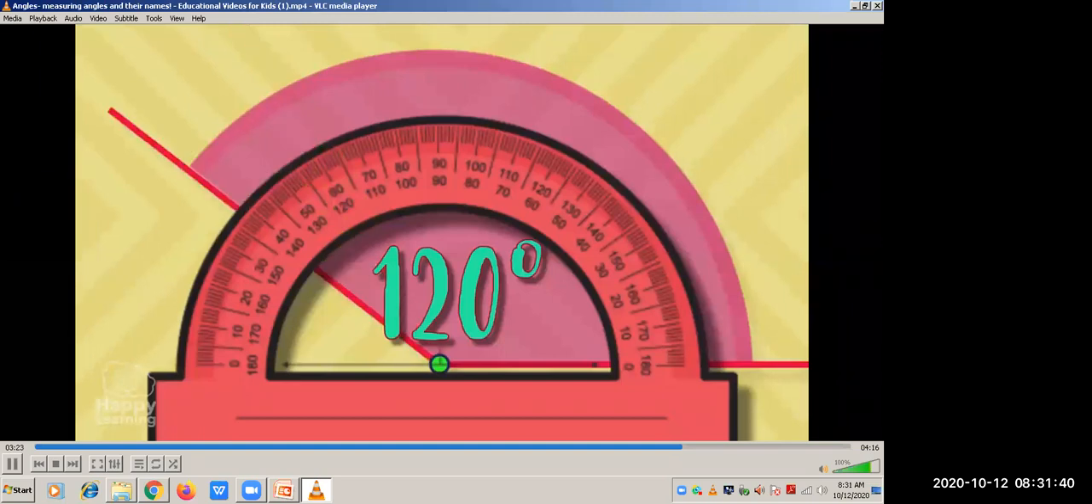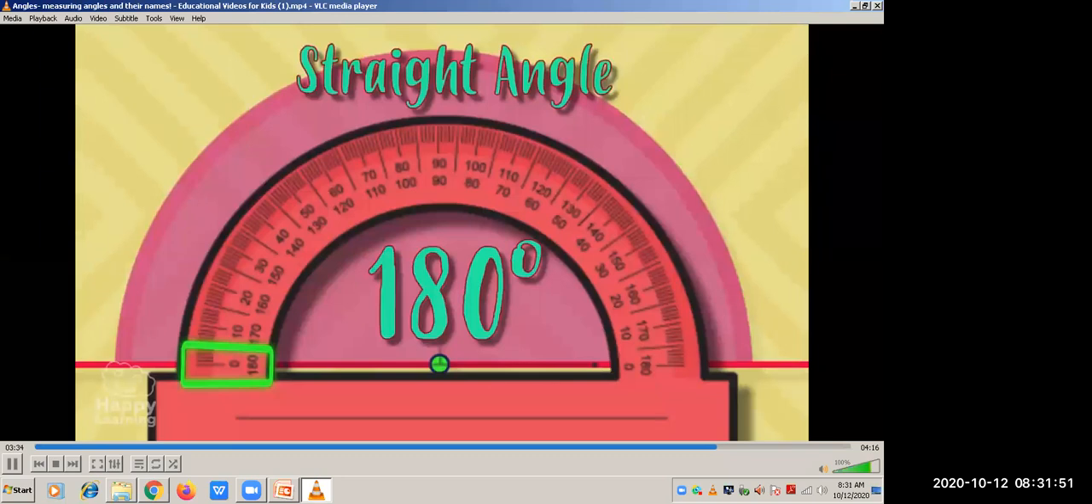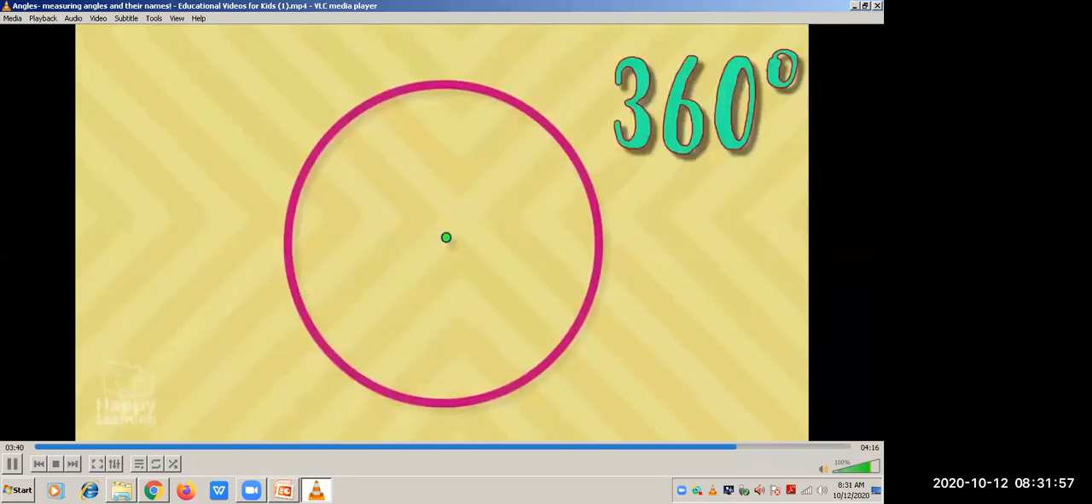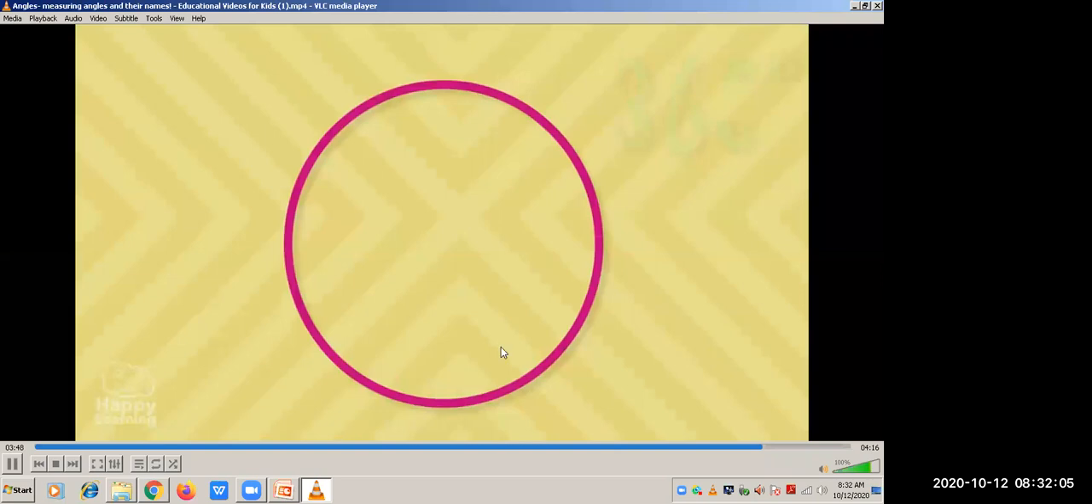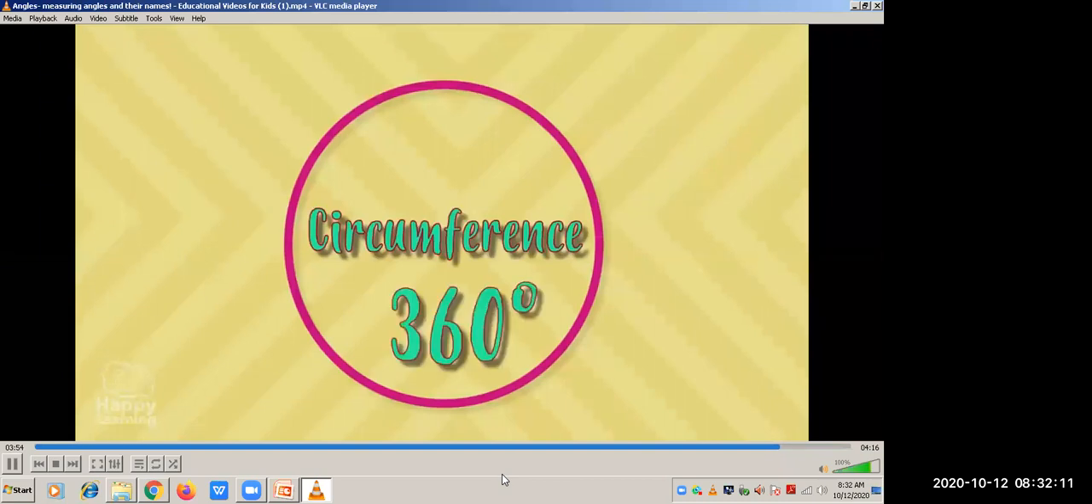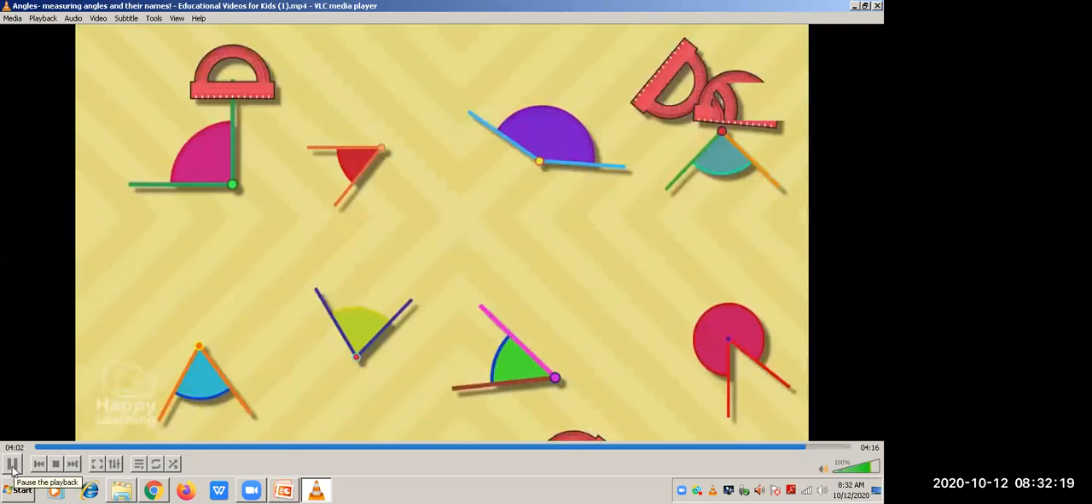Imagine that instead of being 120, it measures 180. Do you know what this angle is called? We call it a straight angle. Hey, and what about if it measures 360 degrees? Well, that's a complete or full angle. It's complete as can be. A circumference measures 360 degrees. What a discovery! Measuring angles is easy peasy and fun, don't you think?